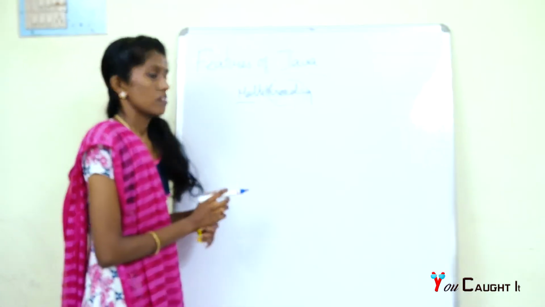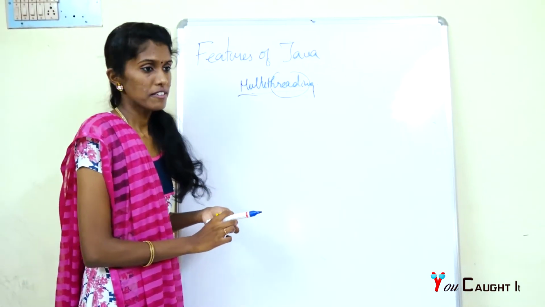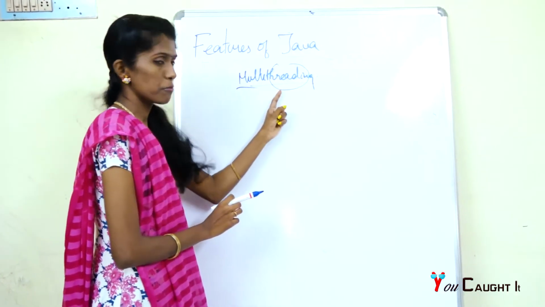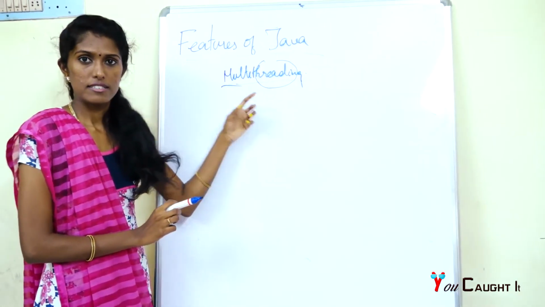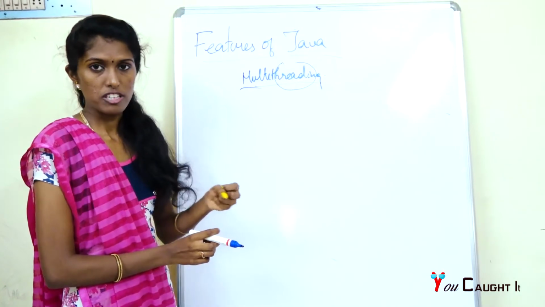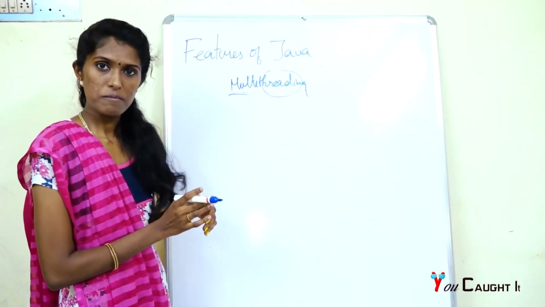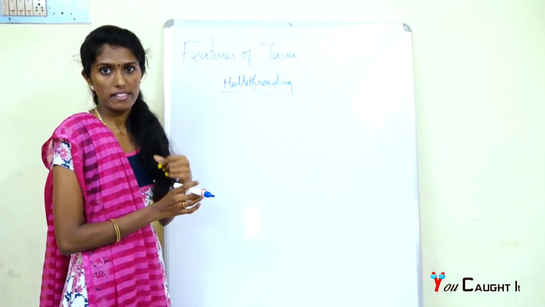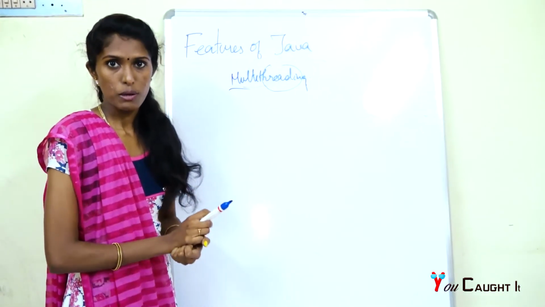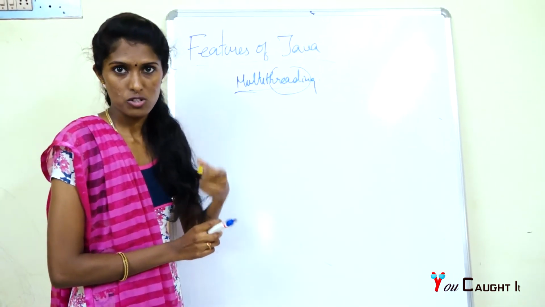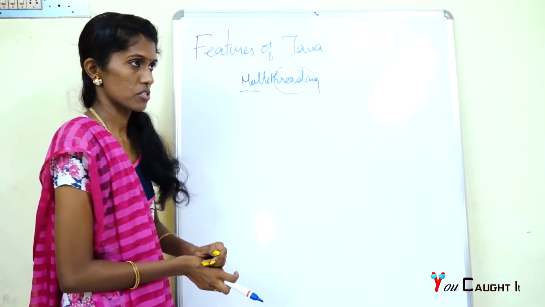Multi-threading is one of the features of Java. A thread is a lightweight process, as you may all know, and it is a path followed by the program during execution. All Java programs must have at least one thread called the main thread, which is created by the Java virtual machine when your bytecode is given as input to it.